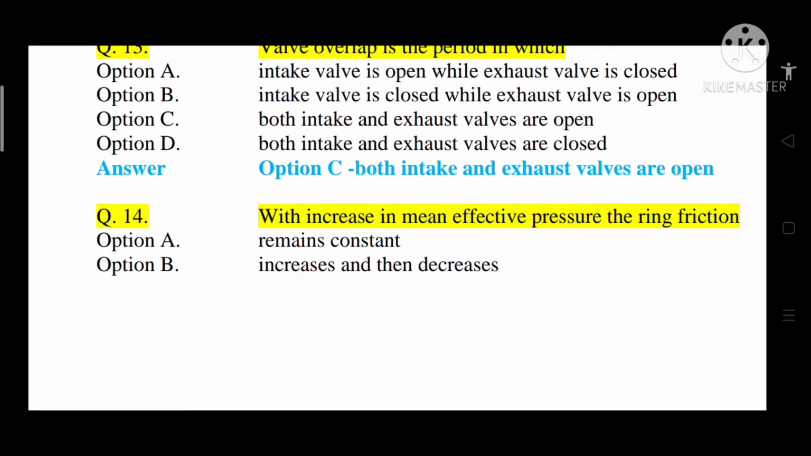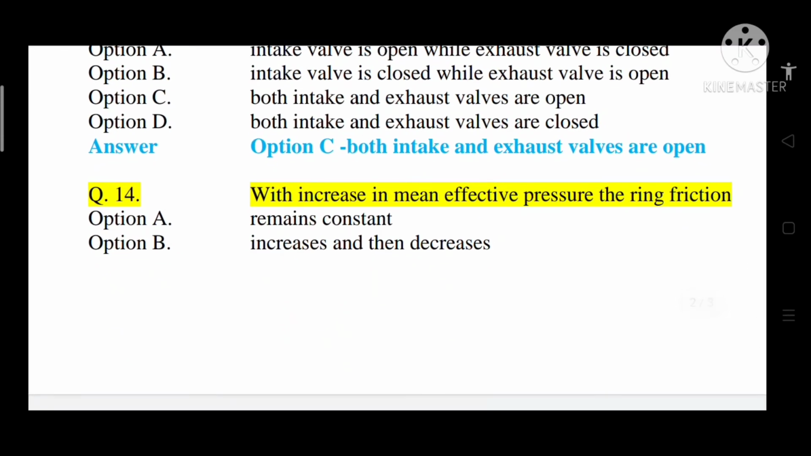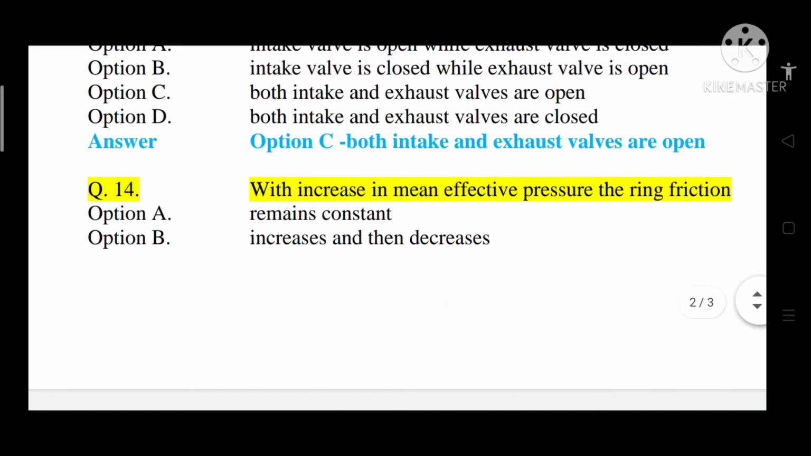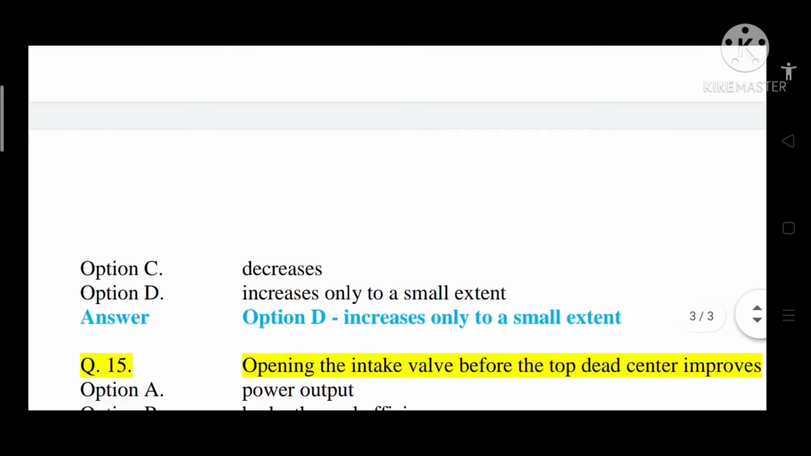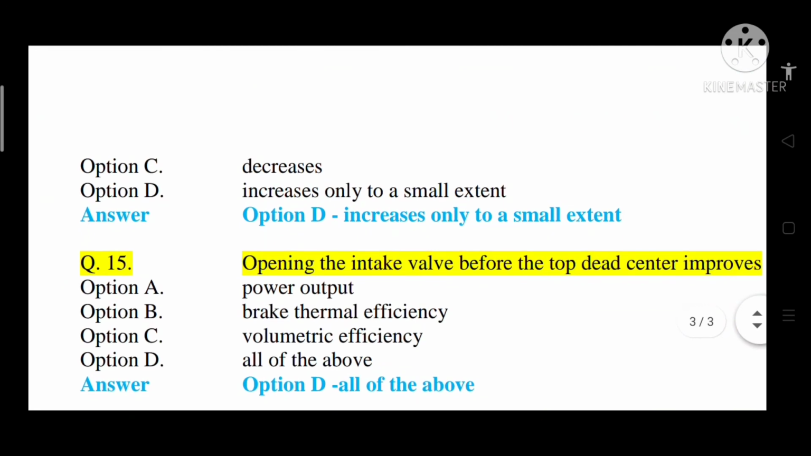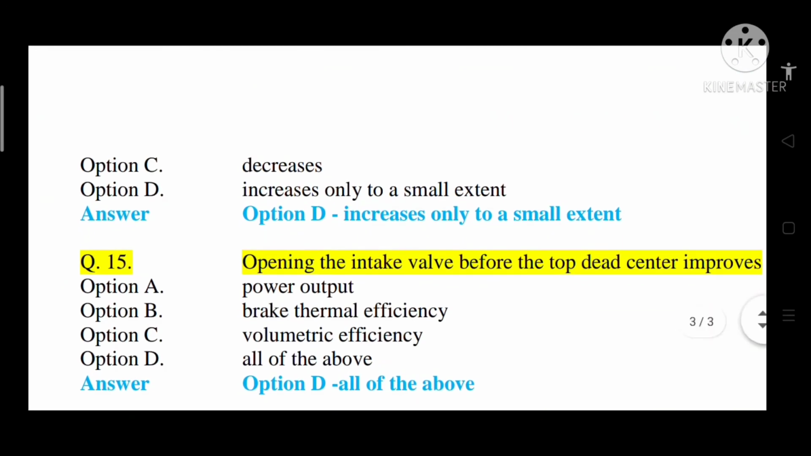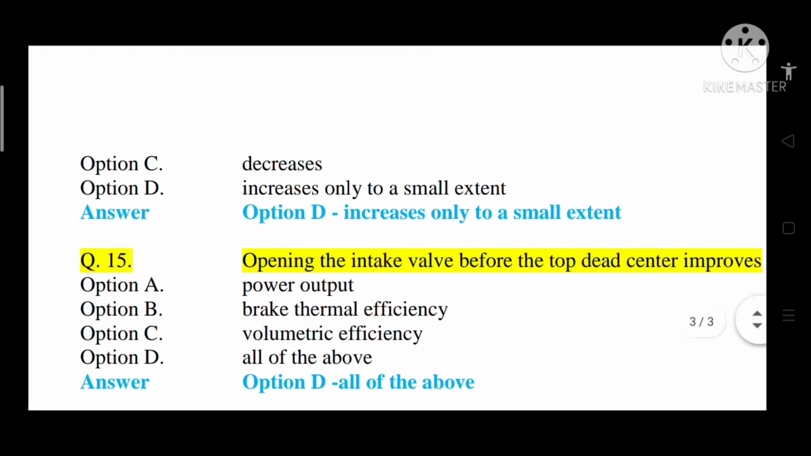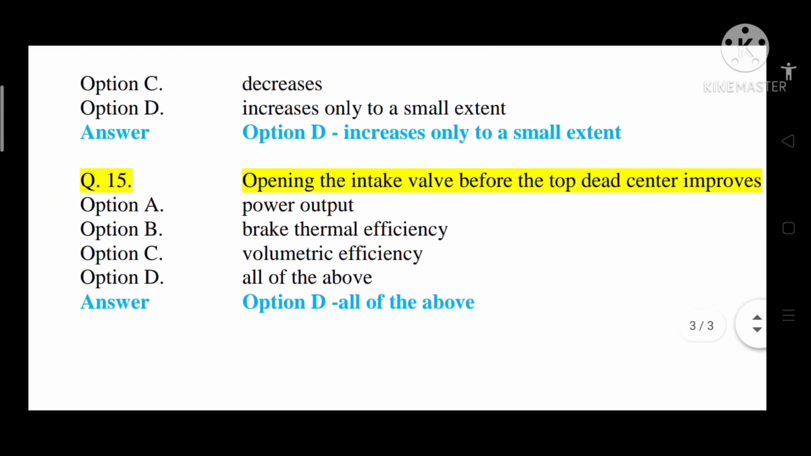Question number 14. With increase in mean effective pressure, the ring friction, option A, remains constant. Option B, increases and then decreases. Option C, decreases. Option D, increases only to a small extent. So correct answer is option D, that is increases only to a small extent.